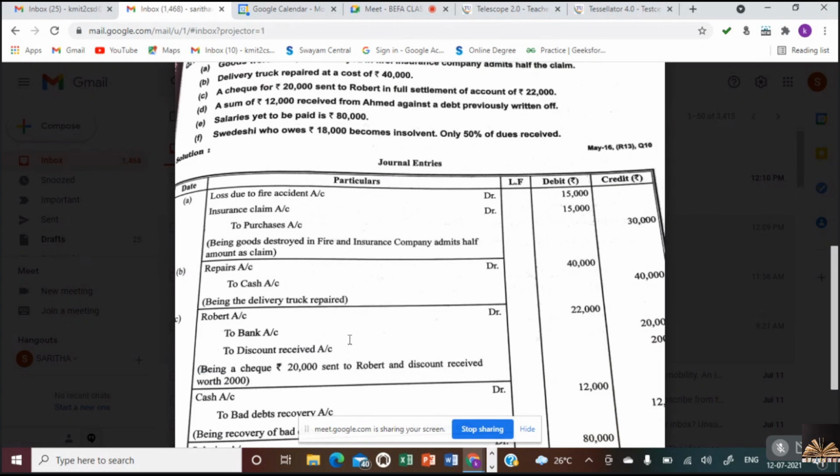This is the next transaction. Whenever we issue a check, we'll write bank, we'll not write cash. And here in full settlement of 22,000, we paid only 20,000. What about the 2,000? He allowed us a discount of 2,000. So what would be the entry? Robert account debtor to bank account, to discount account.